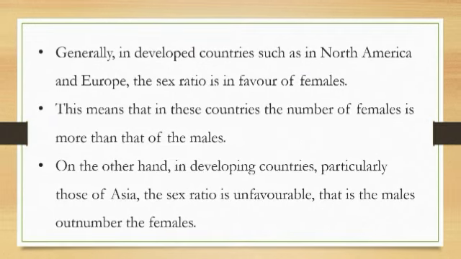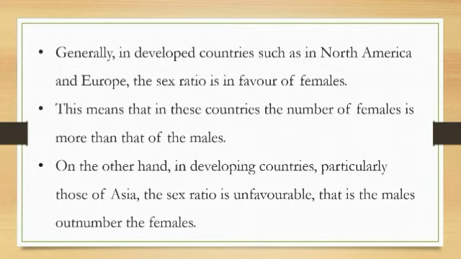Now let's check out what the sex ratio is across the world. See, in developed countries like North America and European countries, the sex ratio is in favor of females. What does it mean? It means there are more females than males. Then what about the developing countries?